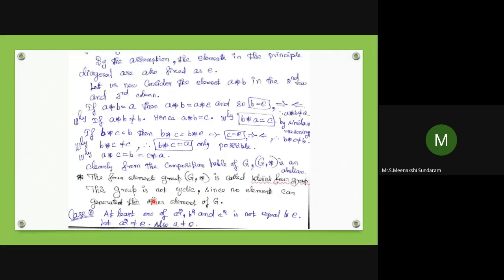This is how we can check. The four-element group G with star is called Klein's 4-group. This group is not cyclic, since no element can generate the other elements of G. Case 2.